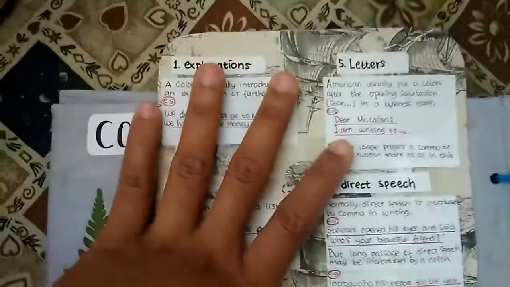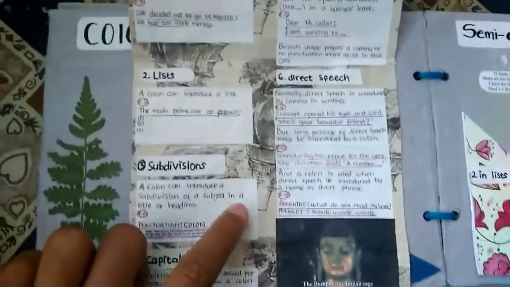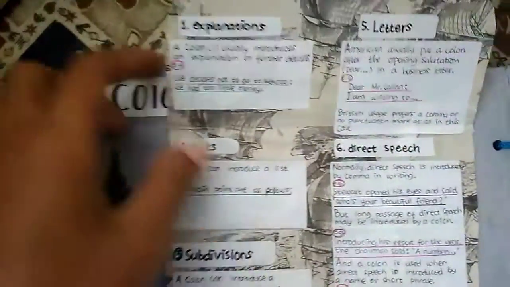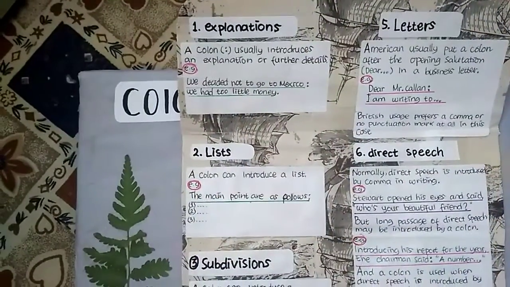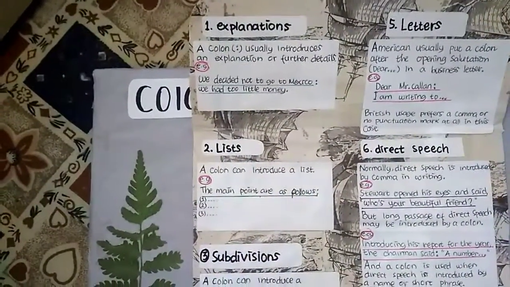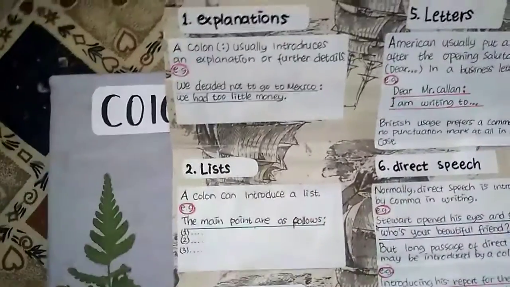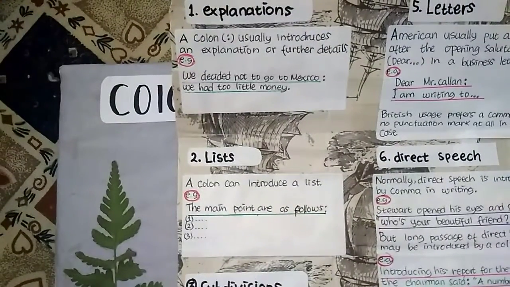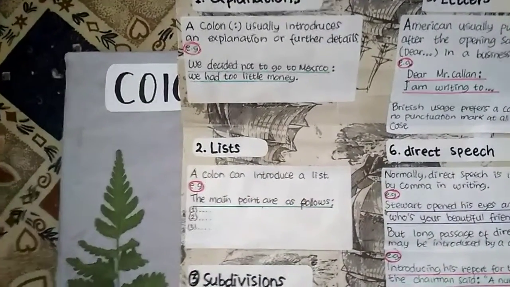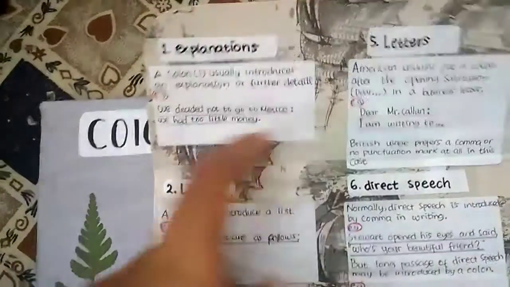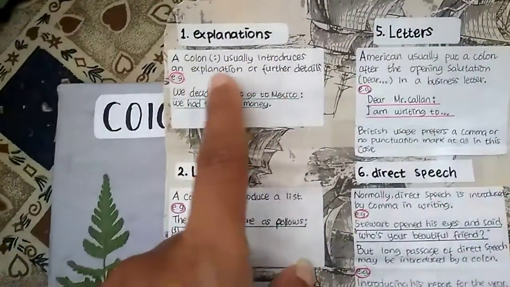So we're moving on to colon. So there are 6 parts of this, and number 1 is explanation. A colon usually introduces an explanation or further details. For example, we decided not to go to Mexico, colon, we had too little money. So this is for number 1, the explanation.